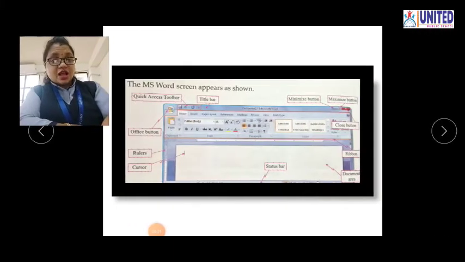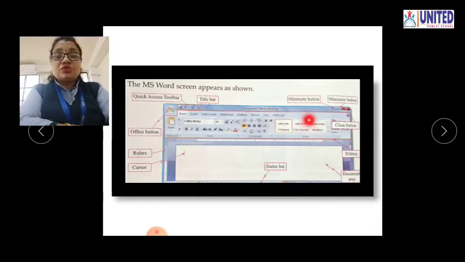When you click on MS Word 2007, the screen appears as shown. This type of screen or window appears on your computer. This we call an MS Word window. There are so many options given on this MS Word window. These options we call elements. So let us see them one by one.